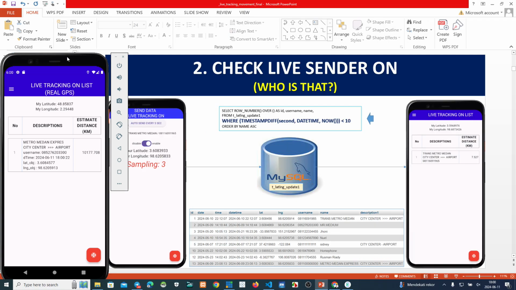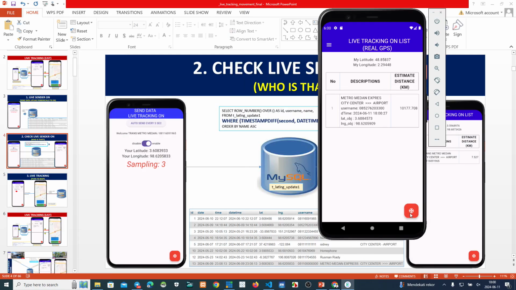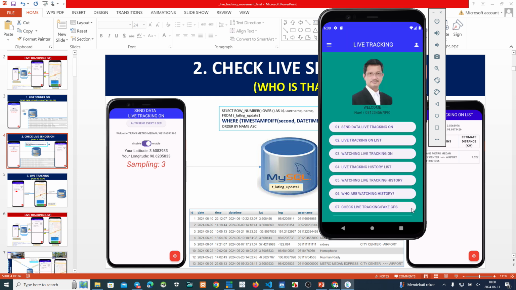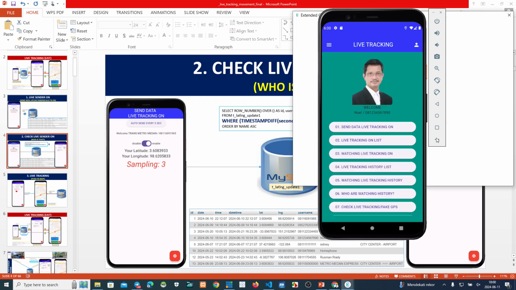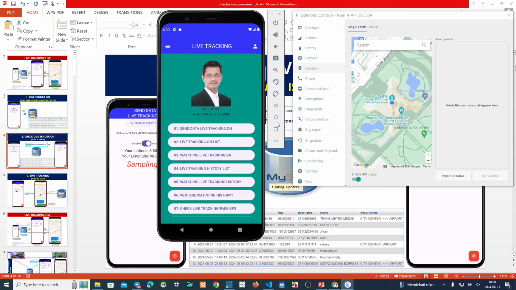Oh, okay. I set this GPS first because we use this application. Where is it now? Whoa, this is Apple Tower.